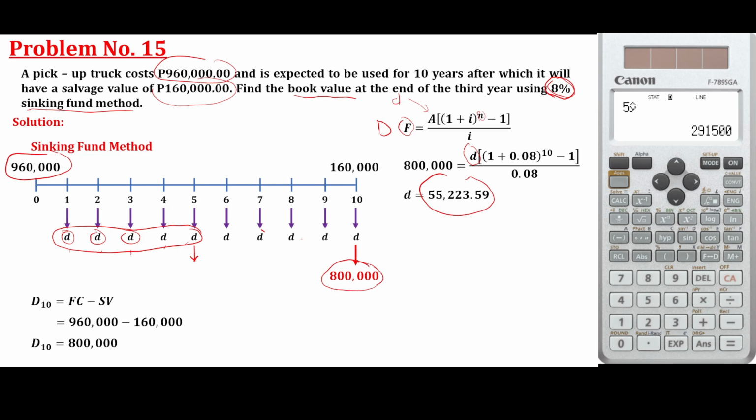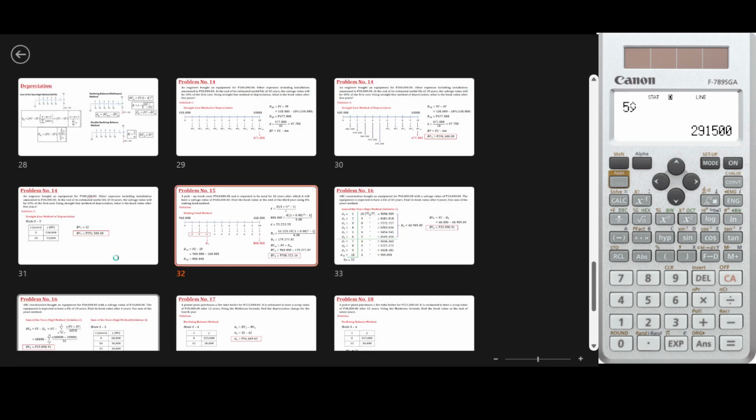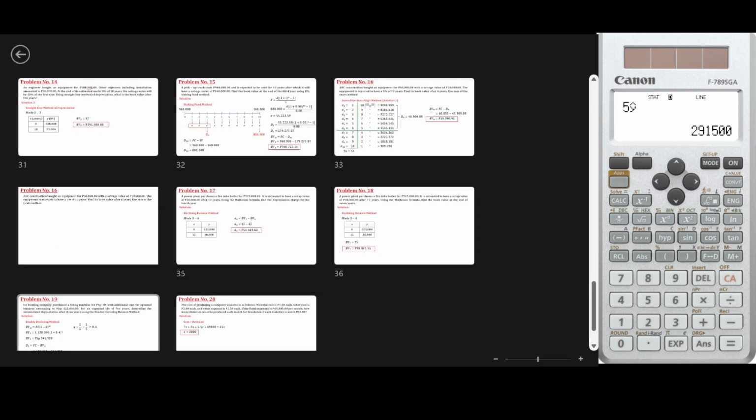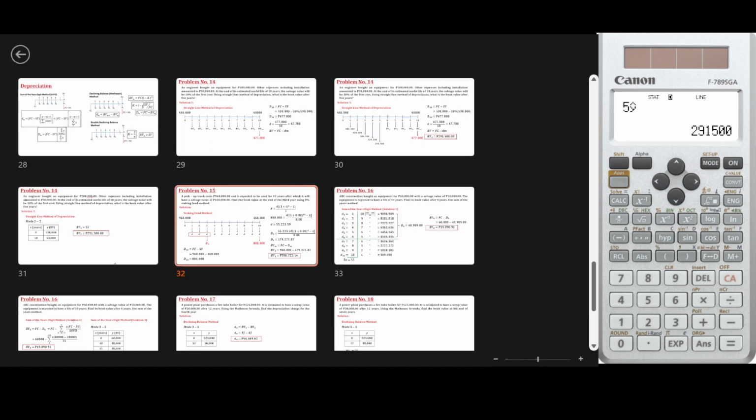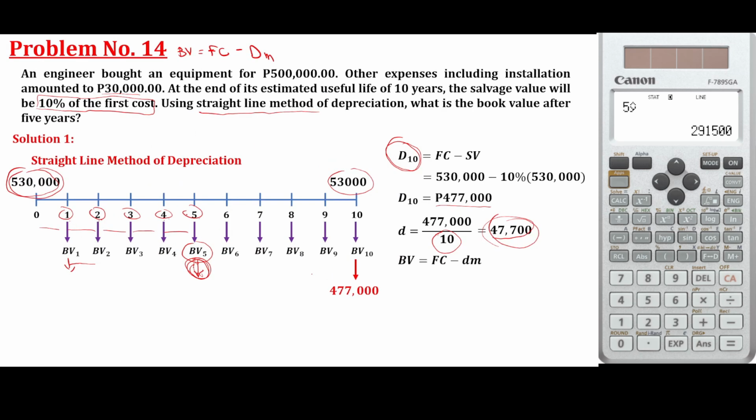It is not just 960,000 minus 5 times D. No, you can use this for straight line method. Let's go back to straight line method. We can do this now to calculate the book value at 5 years. Okay, straight line method. You can use this for straight line method.